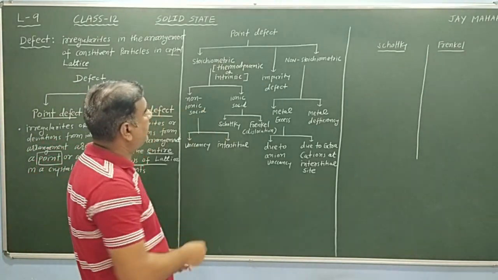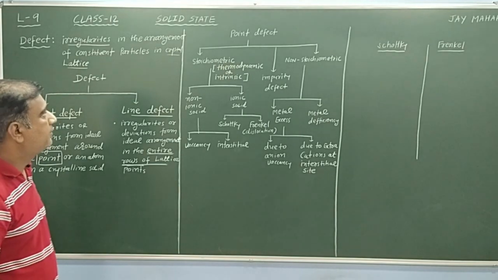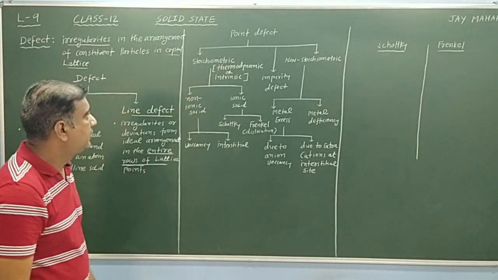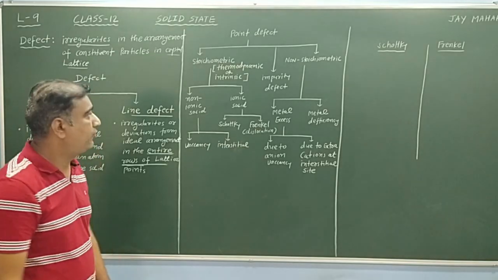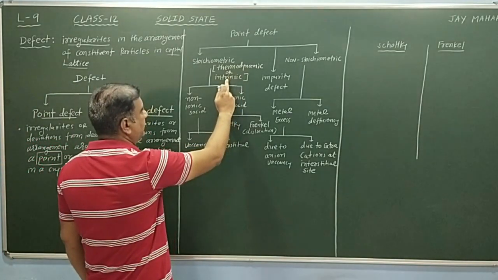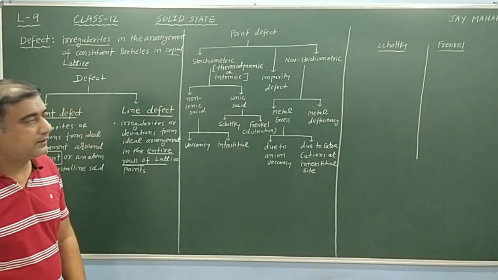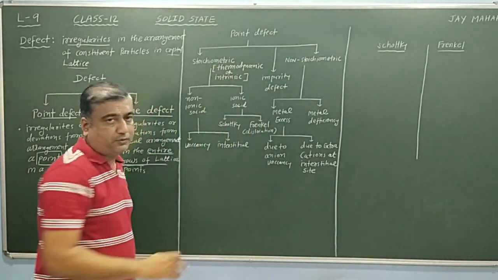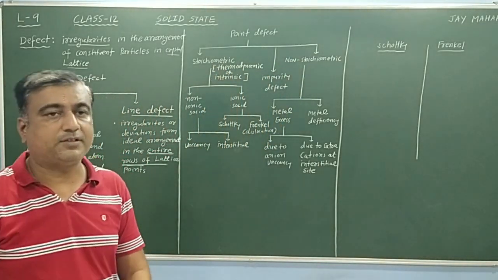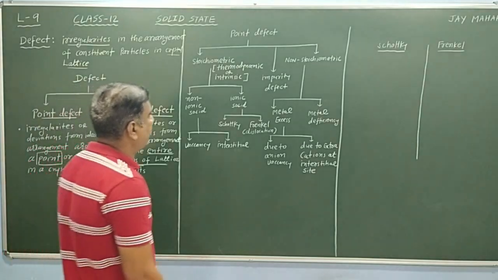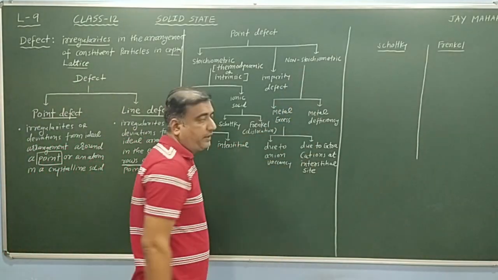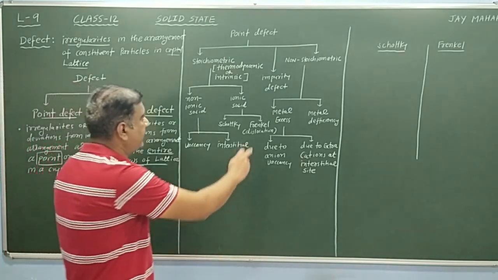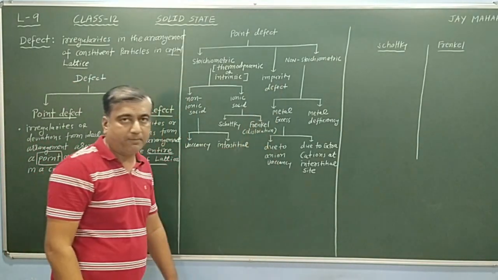Further classification of point defect: point defect can be classified into stoichiometric defect, also known as thermodynamic defect or intrinsic defect. Second, non-stoichiometric defect. Stoichiometric defect does not disturb the stoichiometry of the crystalline solid. Non-stoichiometric defect will disturb the stoichiometry. Third classification is impurity defect.